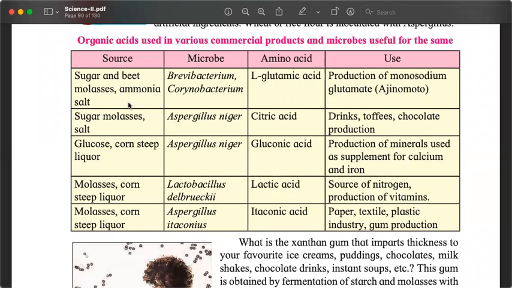Lactobacillus delbrueckii, another bacteria, is used on molasses of corn and other products to make lactic acid. And lactic acid is used to produce nitrogen and vitamins. Aspergillus itaconicus is used to produce itaconic acid, which is used in paper, textile, plastic, and gum production. ये तो सबको मालूम है ना कि पेपर क्या है, टेक्सटाइल क्या है. टेक्सटाइल इज कपड़ा.